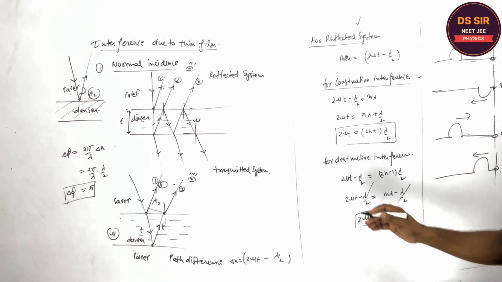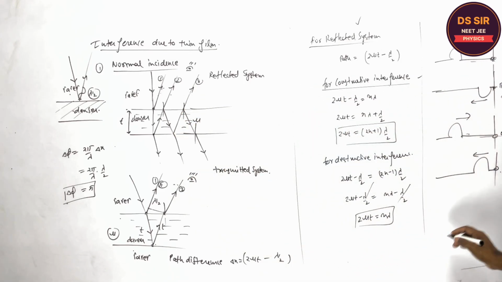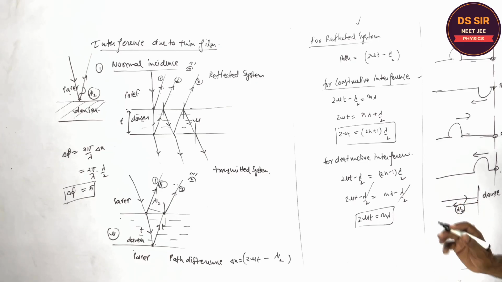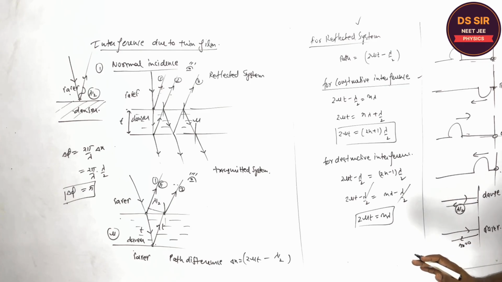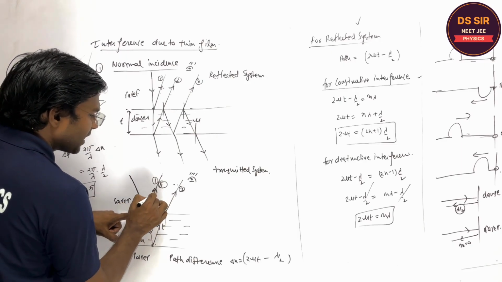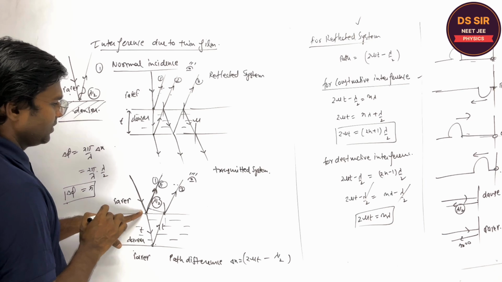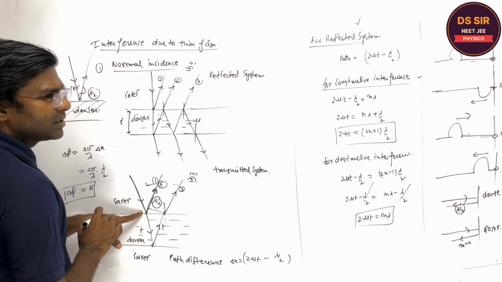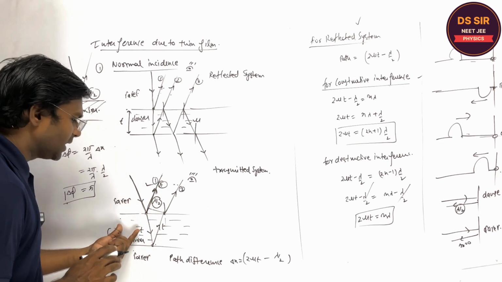In the same way, if we consider light as a wave, if the light is incident on the denser medium, the reflected wave has the extra path difference lambda by 2. But if it is rarer medium, then in the reflected light ray there is no path difference. Is it clear or not? So if this is a light ray, partially reflected, a lambda by 2 path is extra, covered by this light ray due to the reflection from the denser boundary.